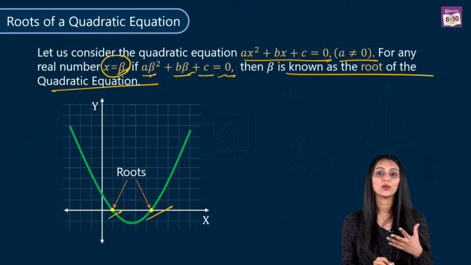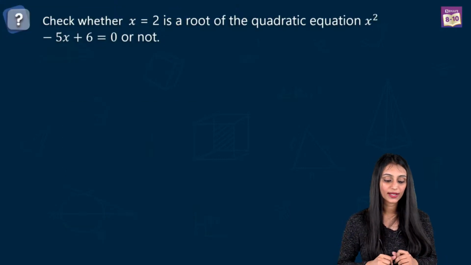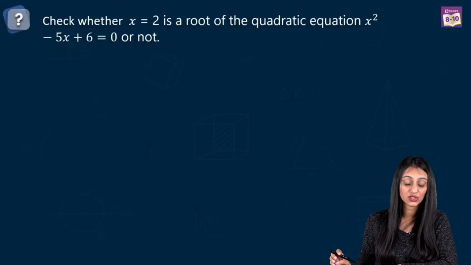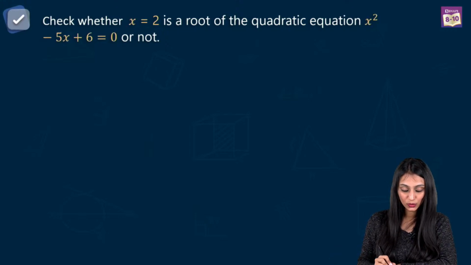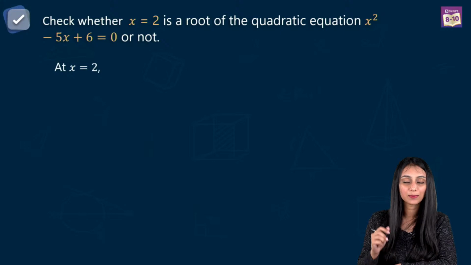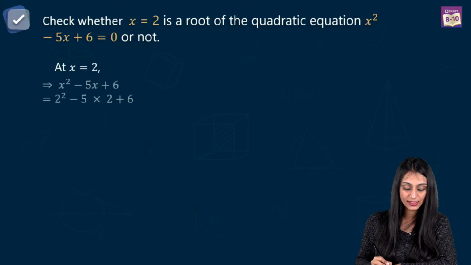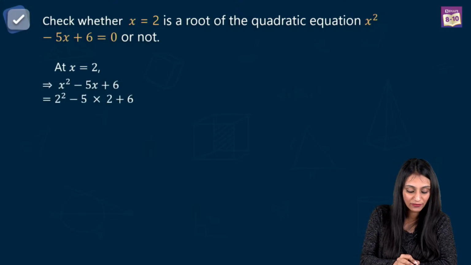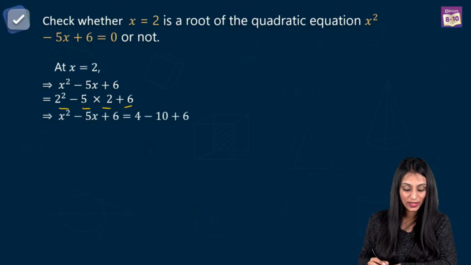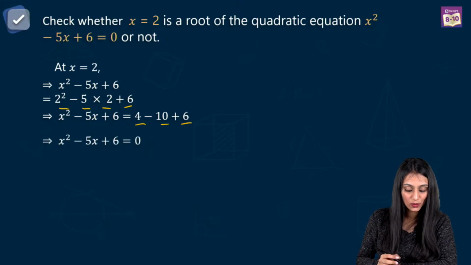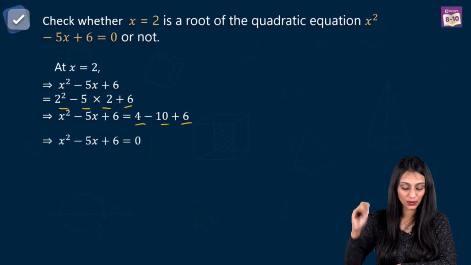Alright, now let's take a look at a few questions to understand this. Check whether x equal to 2 is a root of the quadratic equation x square minus 5x plus 6 equal to 0 or not. To check whether it is a root of the equation or not, I'll simply put 2 in place of x in this quadratic equation. So we have 2 square minus 5 times 2 plus 6. What do we get? We have 4 minus 10 plus 6, which is equal to 0, because minus 6 plus 6 is equal to 0.